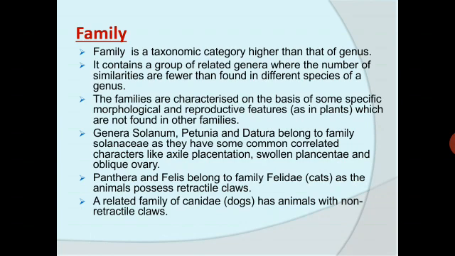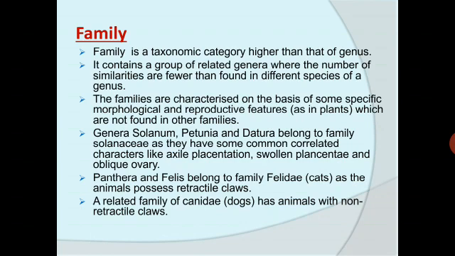The families are characterized on the basis of some specific morphological and reproductive features which are not found in other families. So it is nothing but a group of related genera with considerable number of similarities but lesser than the genus and species.